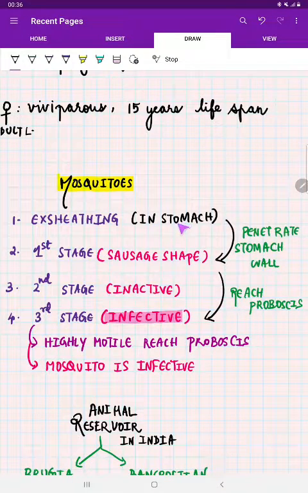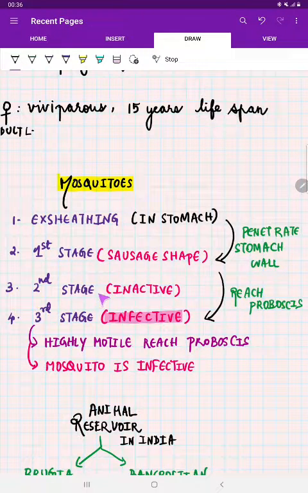That is all happening in the stomach, because the blood meal goes to the stomach of the mosquito. In the stomach of the mosquito there is egg sheathing. By egg sheathing, this larva is going to penetrate the stomach wall of the mosquito, and at that time it is called a sausage shape. The sausage shape is very short and stout. That is stage 1 of the larva.